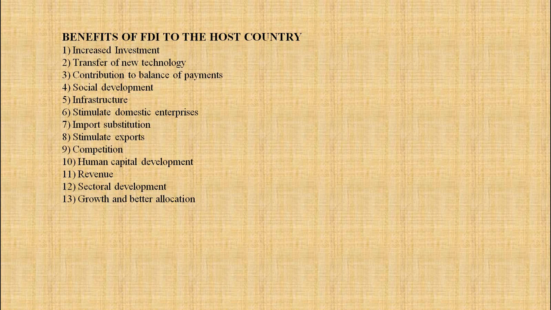There are 13 points. As I mentioned earlier, in economics, pointers are very important. So you have to give all the pointers, and in front of that you can write the explanation in 1 or 2 lines. So first point is increased investment. FDI provides additional capital. Second point, transfer of technology. FDI allows the transfer of new technology.